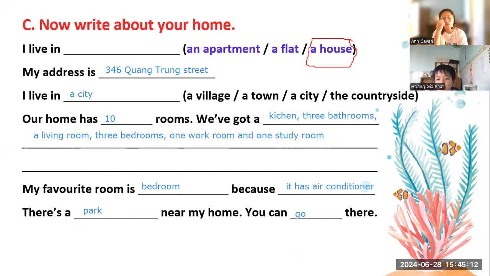Yes, teacher. Done. Okay, so I live in a house. My address is 346 Quang Trong Street. I live in a city. Very good. Our home has 10 rooms. The kitchen, 3 bathrooms, living room, 3 bedrooms, 1 workroom, and 1... Oh, you've got a big house. My favorite room is bedroom because it has air conditioner. And there is a park near my home. You can go there. Very good, Kim.